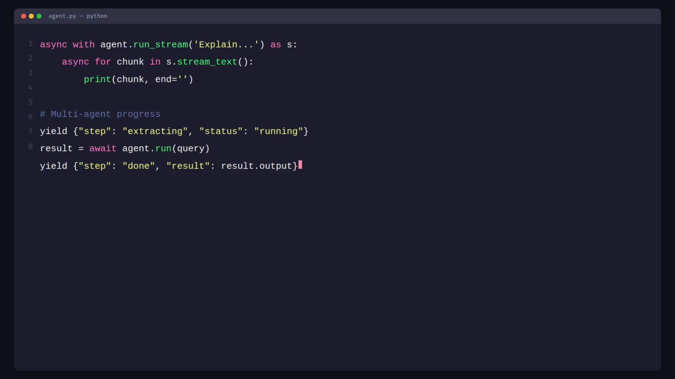For structured outputs, you can stream partial results with stream_structured, getting intermediate states before the full object is validated. Once the stream completes, call get_output to get the final validated result. The streaming API works the same, whether you're in a FastAPI endpoint, a WebSocket handler, or a terminal application.